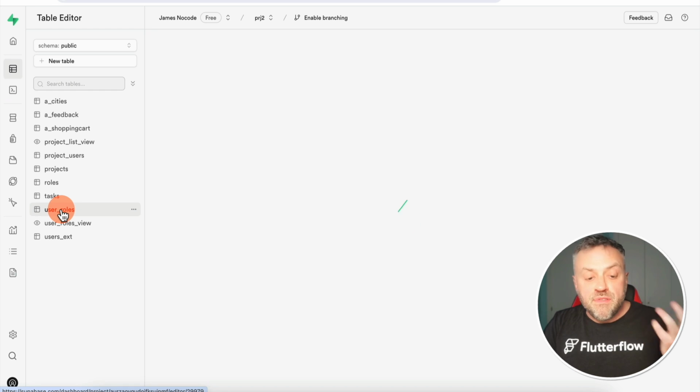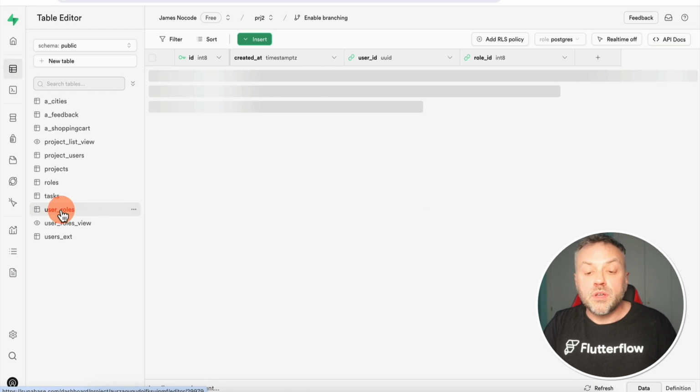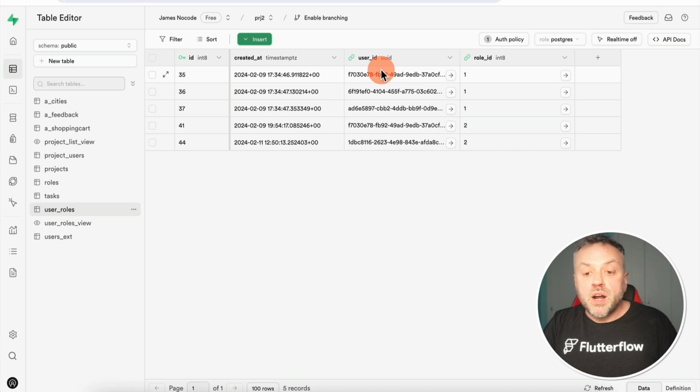And fortunately, this is where Supabase has got your back as well, because you can create user roles authorization policies based on role level security. As you can see in this app, I have a very, very simple table here called user roles. And here is where I'm essentially assigning different users to different roles. So as you can see, I have 3 of these users assigned to this role here. This is the admin role. And then I have 2 of these users assigned to this next role here. And this is the moderator role.